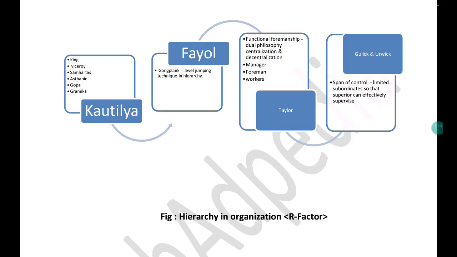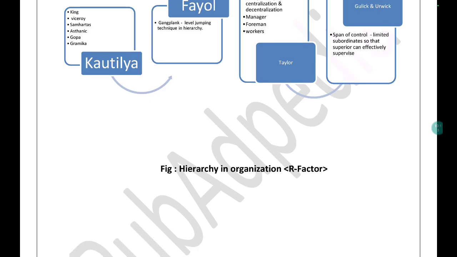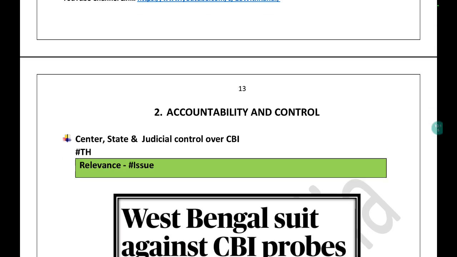I hope you are getting this. This is how the things need to be cleared. Apart from that, Gulick and Urwick are also talking about the span of control and the principle of limited subordinates to that of the superior. So all the things are there with respect to hierarchy.